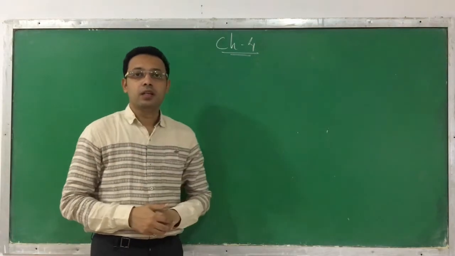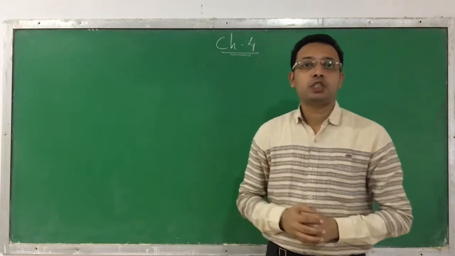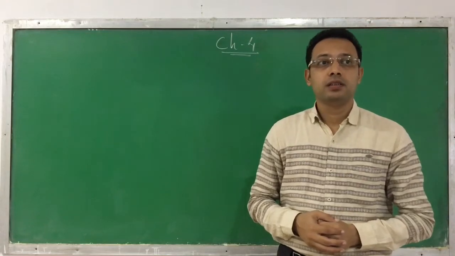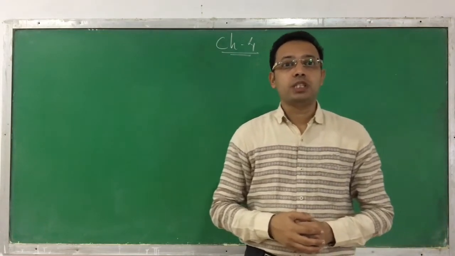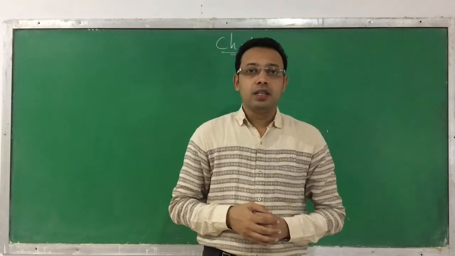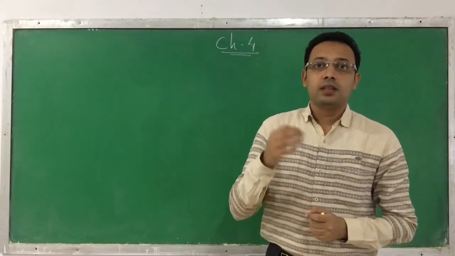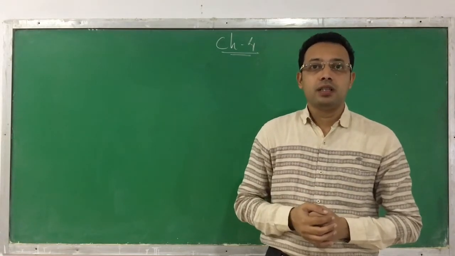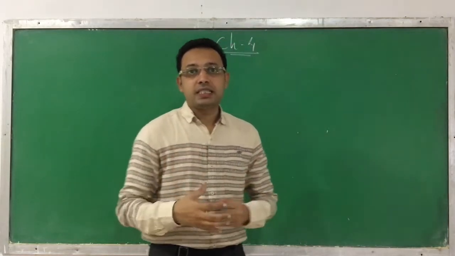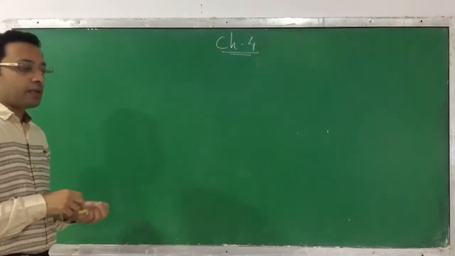Chapter number 4, Animal Kingdom. In this Animal Kingdom, we are at the last part of this chapter, where we were discussing the Tetrapoda. Tetrapoda means those animals which have 4 limbs. They are called Tetrapoda. In the previous session, we finished with class Amphibia, and the rest of the classes we will discuss today. So let's discuss the other classes which fall under Tetrapoda.